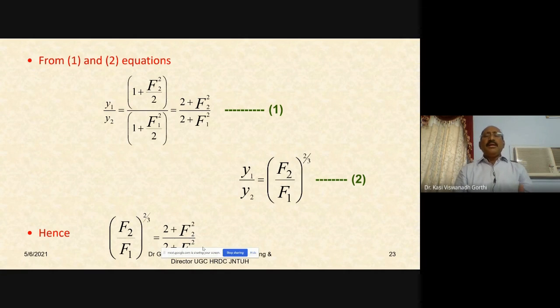The first problem related the critical depth and the alternate depths y1 and y2. The next related the specific energy and the alternate depths y1 and y2. In this problem, it is the relation between the Froude numbers F1 and F2 at two different depths of flow corresponding to y1 and y2. So we have two equations which are derived in the form of problems, after understanding the criterion for the critical state of a flow. So at this stage, I stop here.